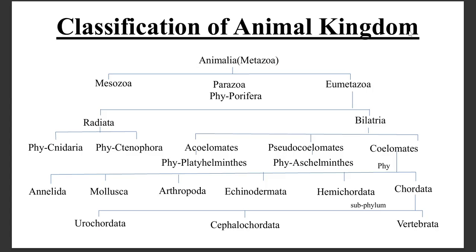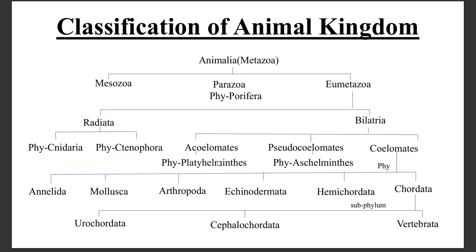The kingdom Animalia is divided into Mesozoa, Parazoa, and Eumetazoa. The Parazoa include phylum Porifera, and Eumetazoa are further divided into Radiata and Bilateria. The Radiata include phylum Cnidaria and phylum Ctenophora. The Bilateria are further divided into acoelomates, pseudocoelomates, and coelomates.